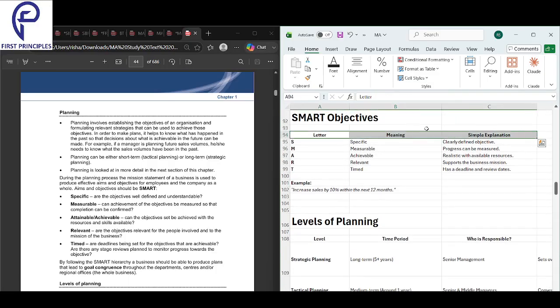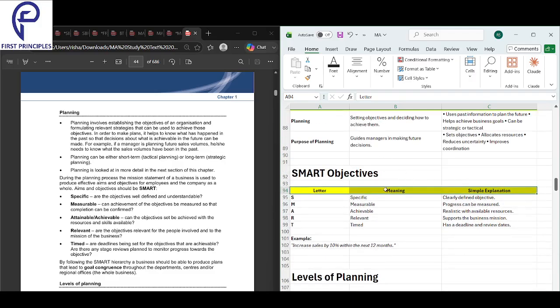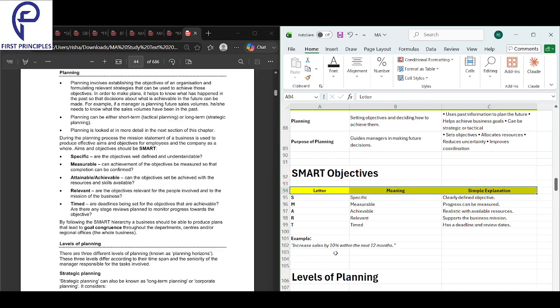Next, we look into SMART objectives. What about SMART? SMART basically stands for your objectives. Your objectives should be smart. When you're planning, you first set an objective and then you decide how to meet that objective. That's called planning. In planning, the first step is setting the objective.